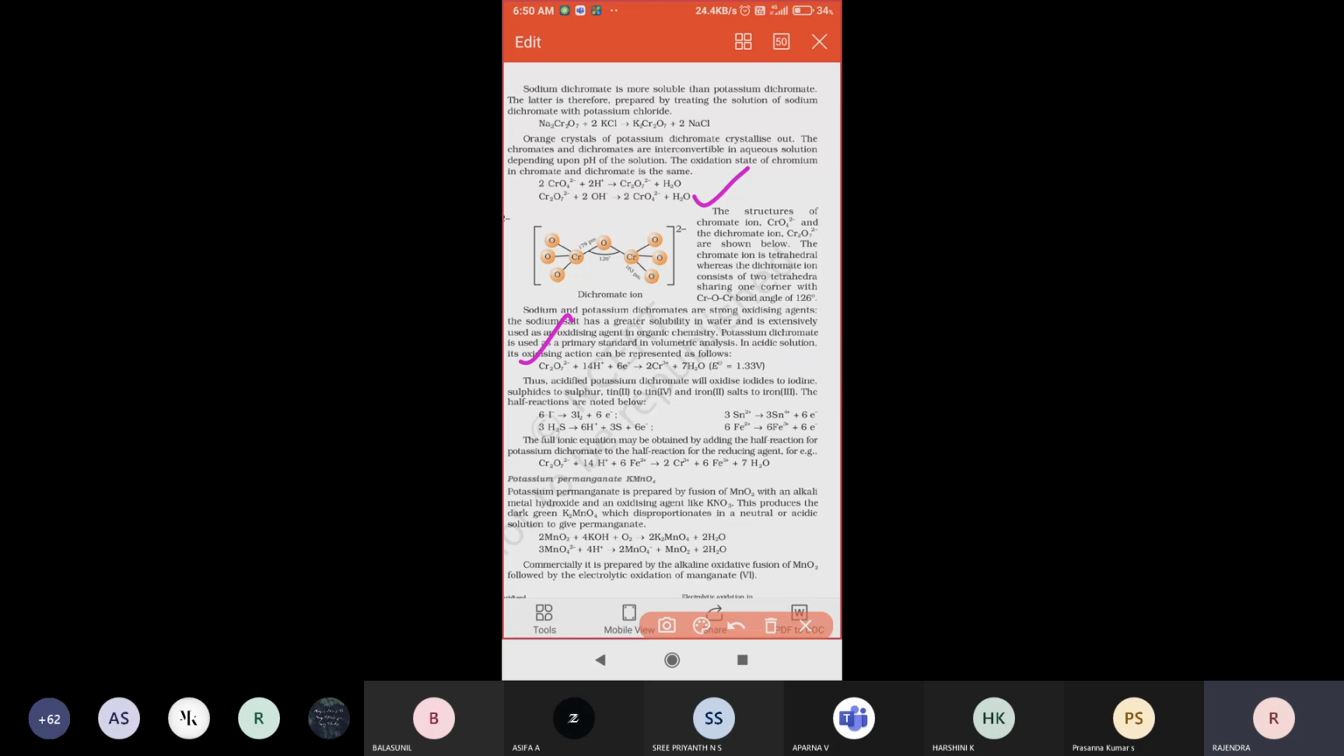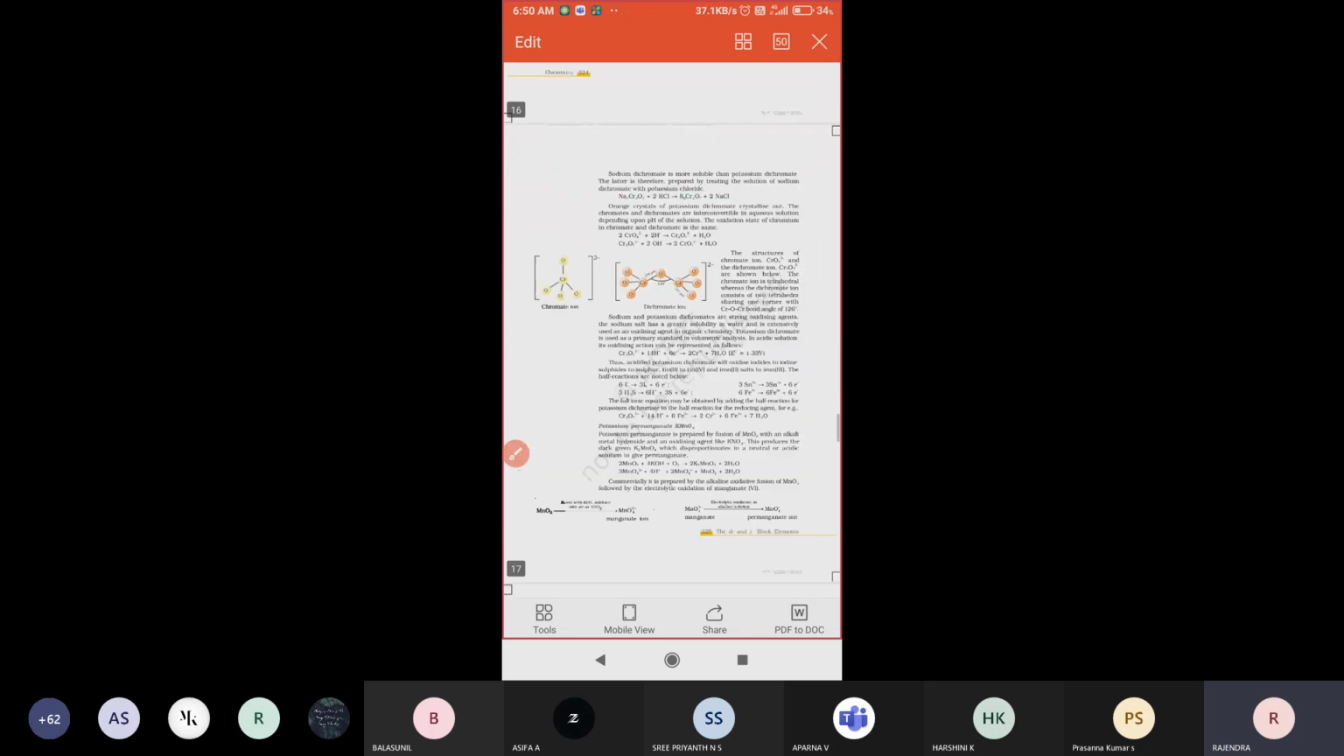So let us see the structures of chromate ion CrO4 2- and dichromate ion Cr2O7 2- shown below. The chromate ion is tetrahedral. Tetrahedral looks like this. This is what you call chromate ion. The chromate ion structure is tetrahedral, so chromium forms 4 bonds. That shape is what we call tetrahedral shape. That is what is given.